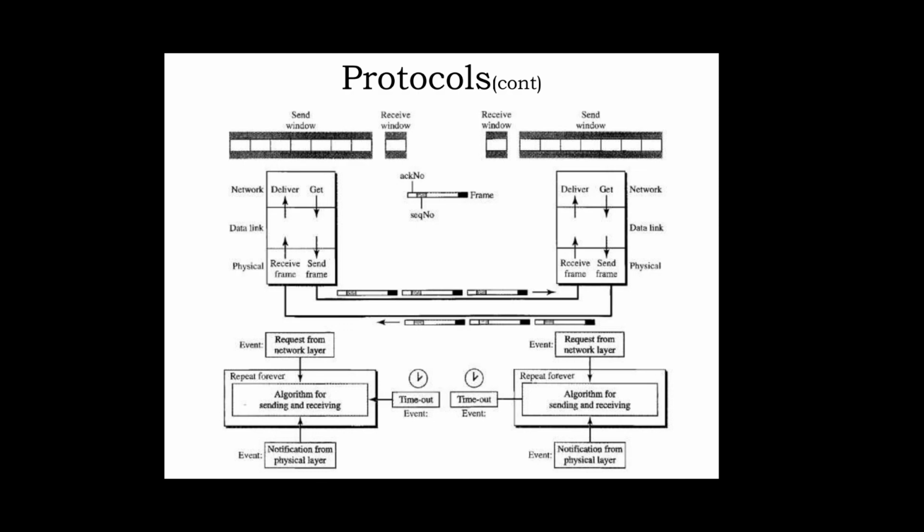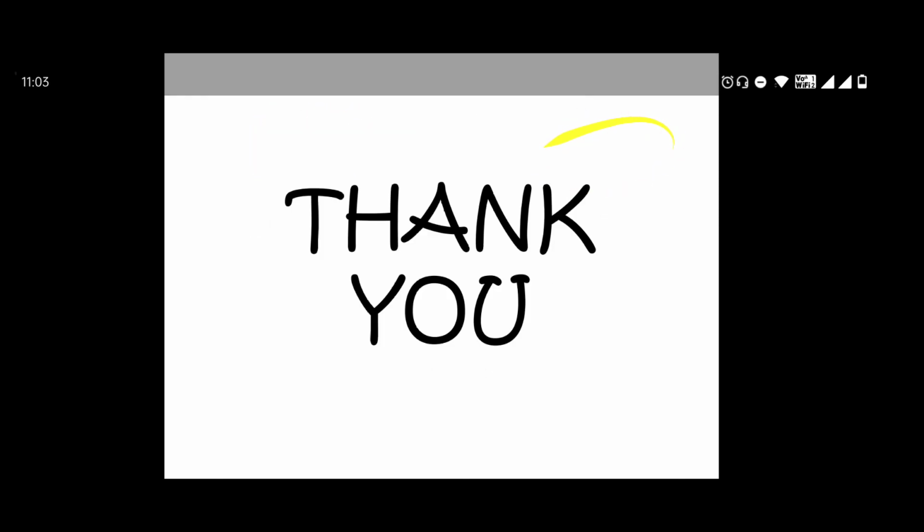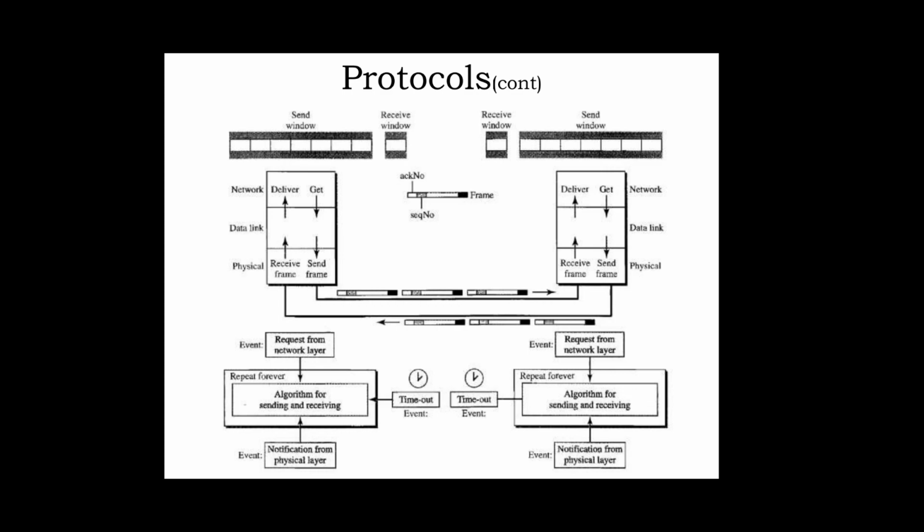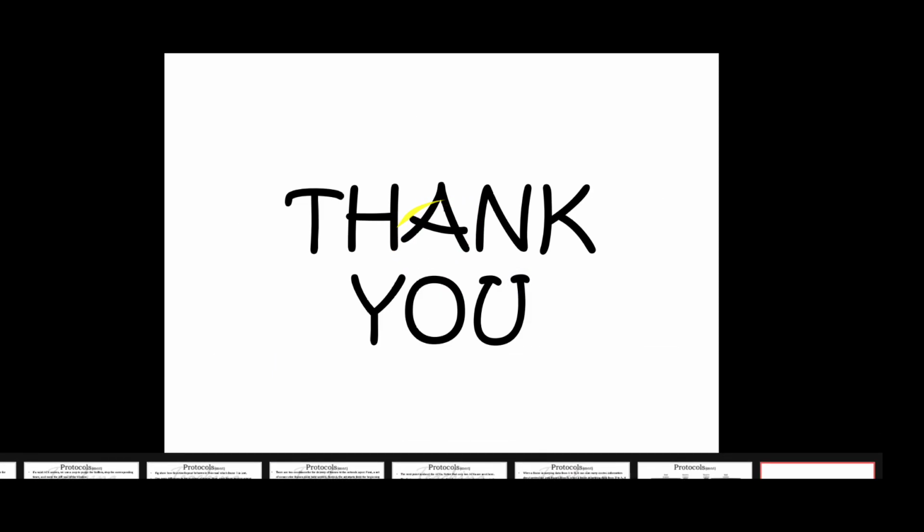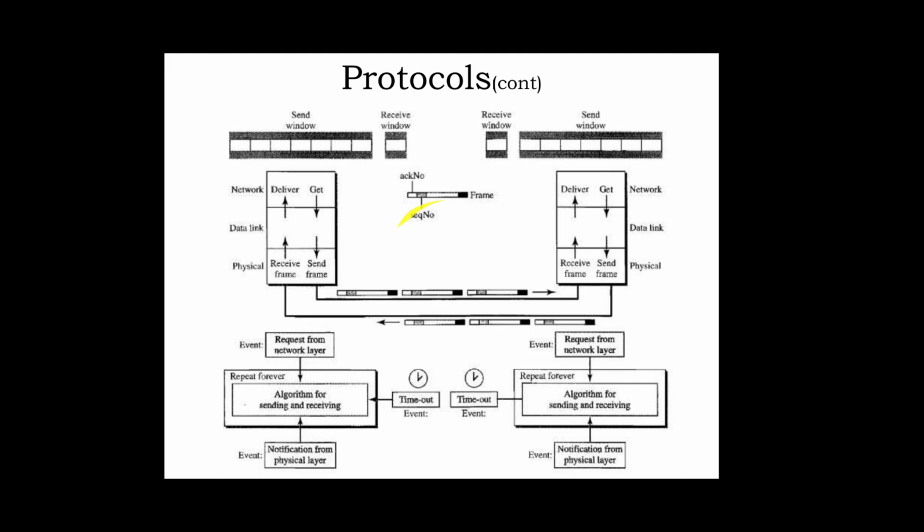So this is the design for piggybacking: send window, receive window, and acknowledgement frame. Data frames have an ACK and a sequence number. They both have timeouts. Receiver and sender have the timeout. So this is the difference between all the other protocols and piggybacking.